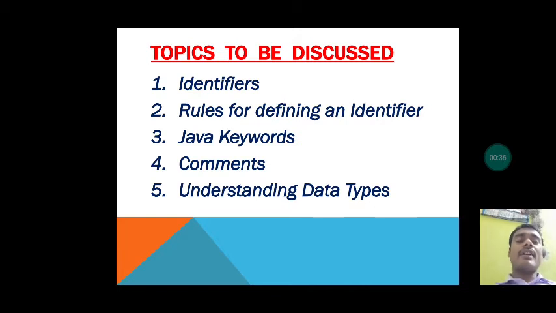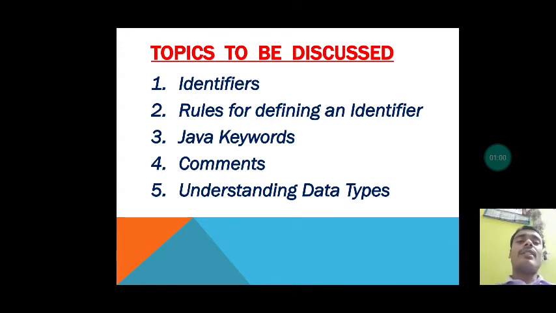First one, identifier. Second one, rules for defining an identifier. Third one, Java keywords. Fourth, comments, how you can give comments in your program. And fifth one, understanding data types. What are the basic data types and which data types are used in Java. So you will study the following things.